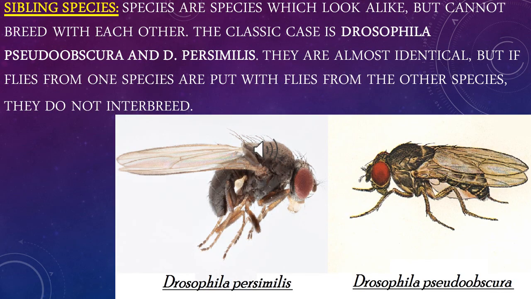Sibling species. Members of a species which look alike but are reproductively isolated are called sibling species. Drosophila has three or four sibling species. Among those, Drosophila persimilis and Drosophila pseudoobscura are good examples. They cannot reproduce with each other.